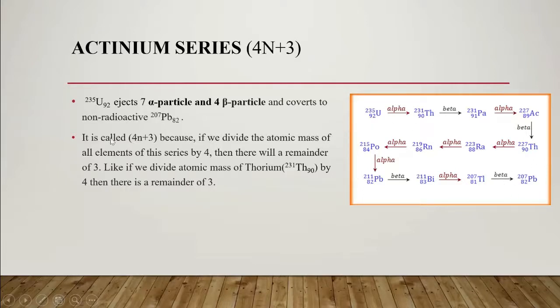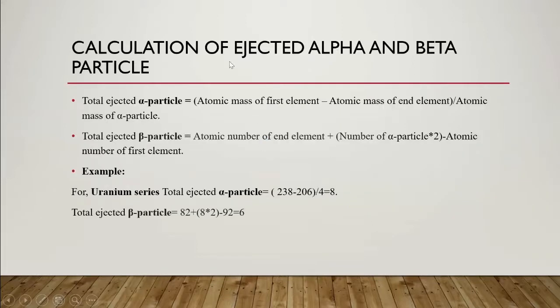It is called 4n plus 3 because if we divide the atomic mass of all elements of this series by 4, there will be a remainder of 3. For example, dividing the atomic mass of thorium 231 by 4 leaves a remainder of 3. For all, this is the same.